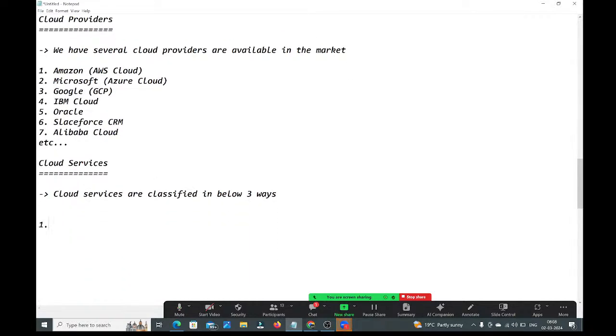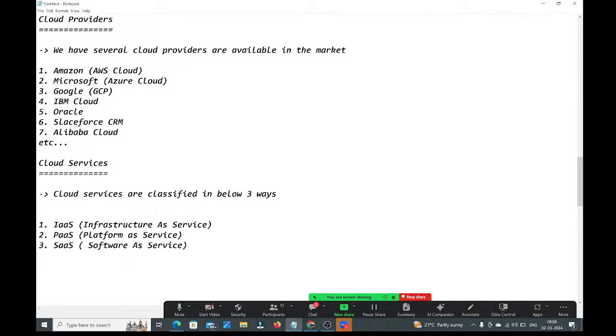One is IaaS, which stands for infrastructure as a service. The second one is PaaS, which stands for platform as a service. The third one is SaaS, guys. SaaS means software as a service.